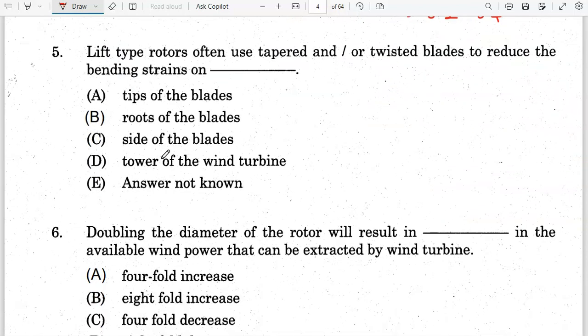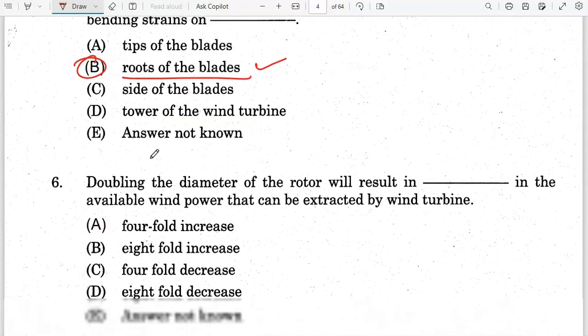Next question. Lift type rotors often use tapered or twisted blades to reduce the bending strains on. So why do lift type rotors use tapered and twisted blades? To reduce the bending strains at the roots of the blades. Okay, option B is the correct answer.